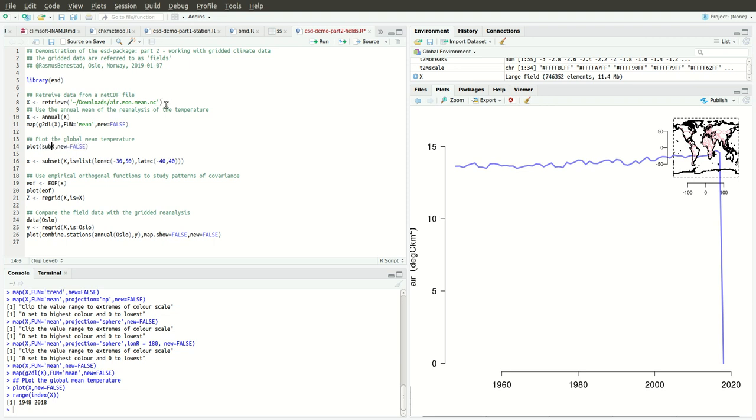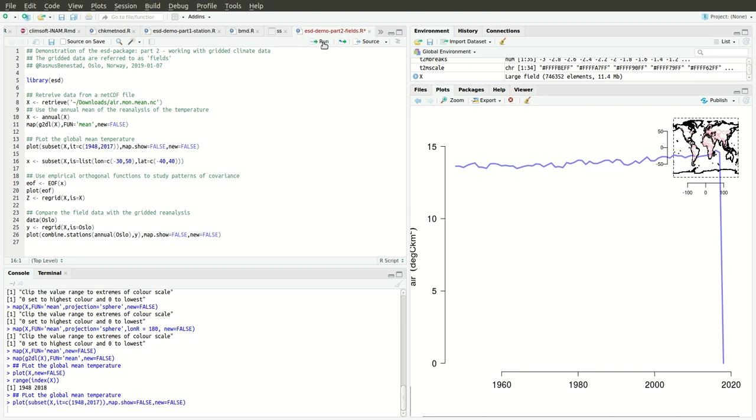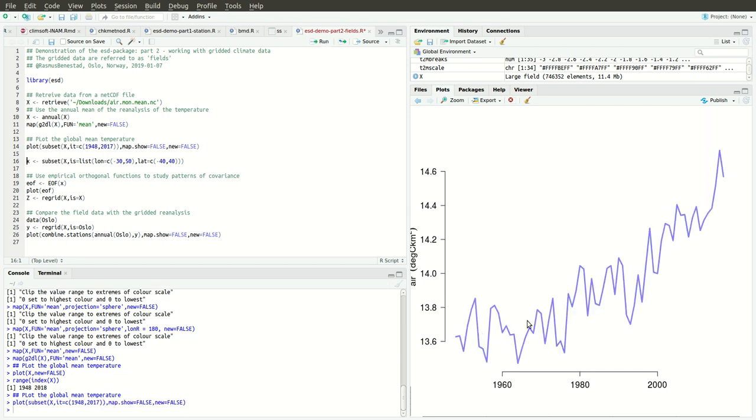So we can say subset, and then index time equals c(1948, 2017). And then we write new equals false. So now we can get a new graph showing the temperature, and we don't mess up the scale with missing values.